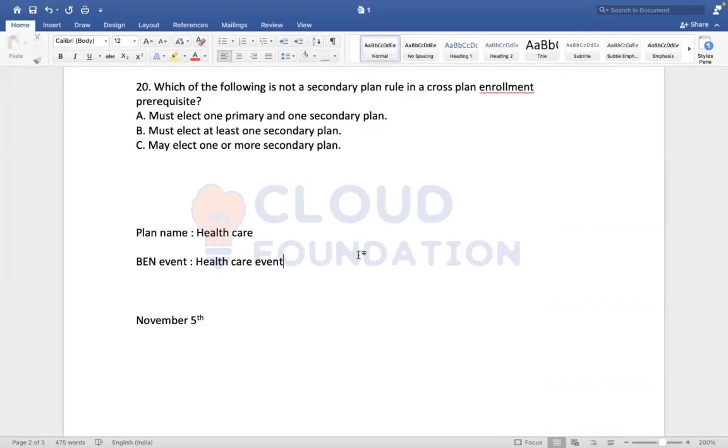If it is a different date, it will accept. Prior date, future date will be accepted. Because the same date Workday doesn't accept, through EIB or manual.